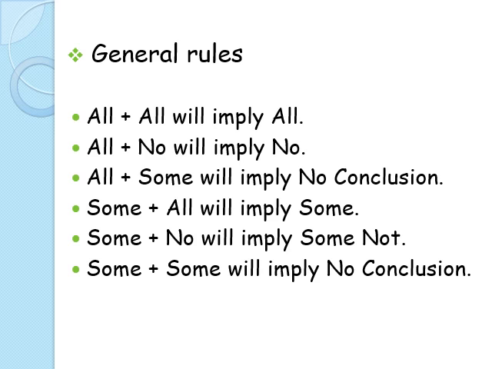So all implies everything. All plus no will imply no. All plus some will imply no conclusion. Because when you're talking about all and some, there comes a possibility case, a probability case. Some plus all will imply some, some plus no will imply some not, some plus some will imply no conclusion. Okay? So these are the general rules.